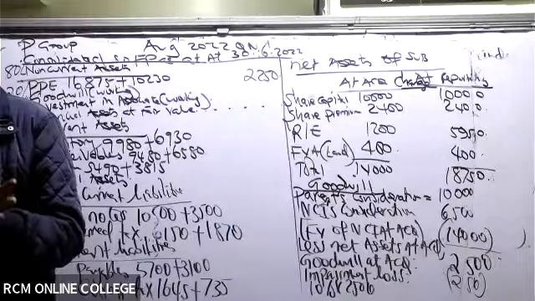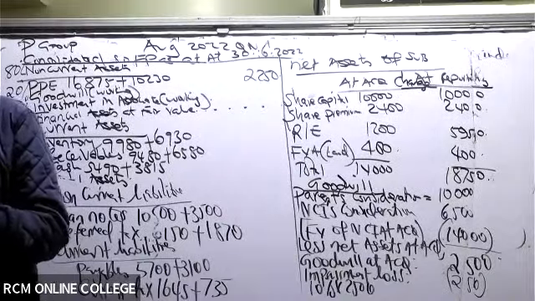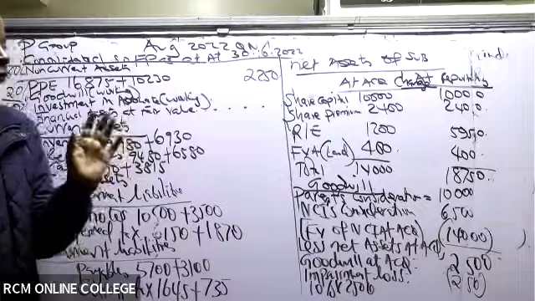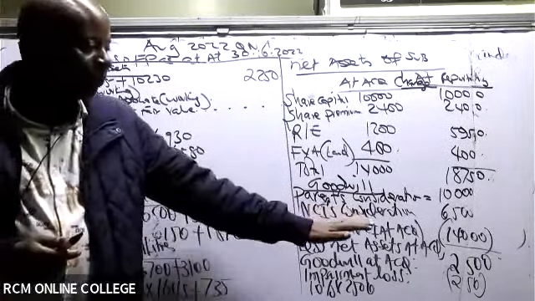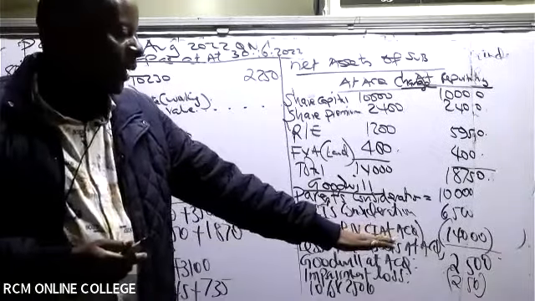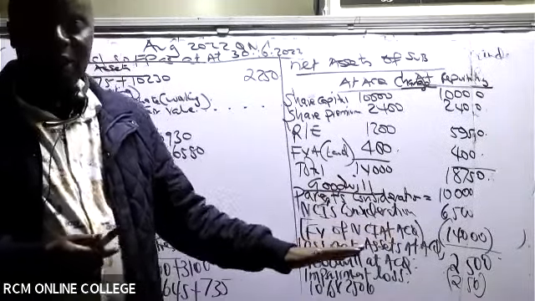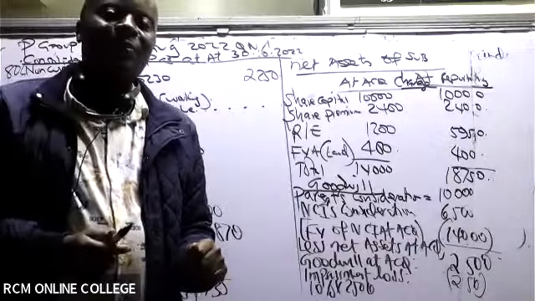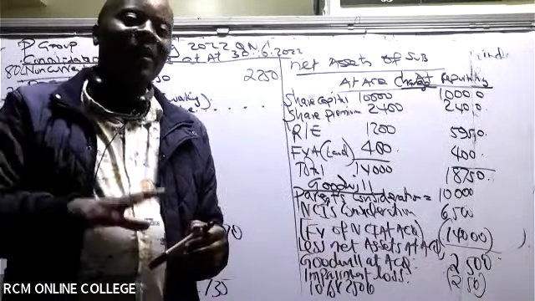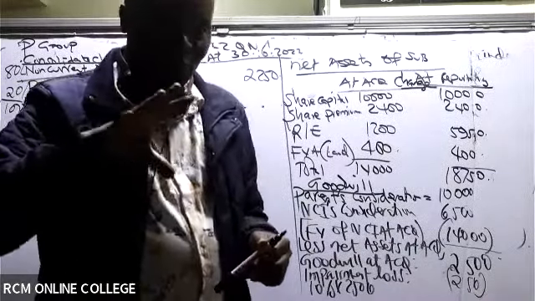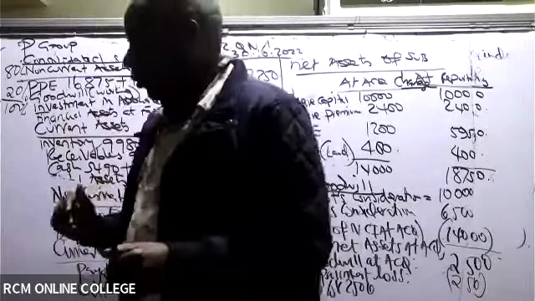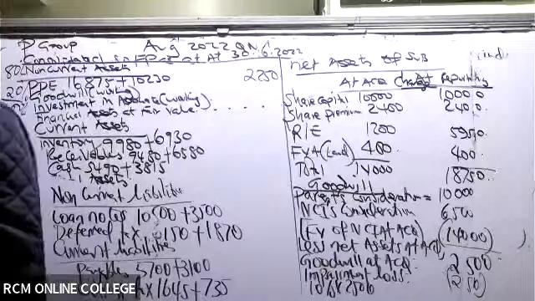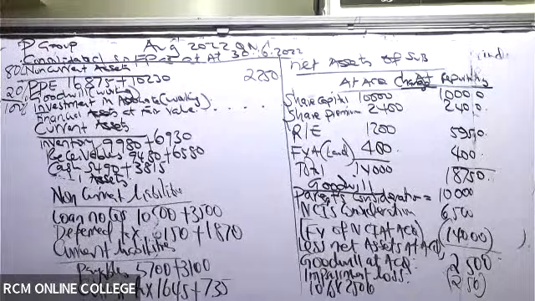Great. So we have goodwill of 2,250, because you have taken the goodwill at acquisition minus any impairment loss. Now we are at a vantage position of doing something to my net assets here.